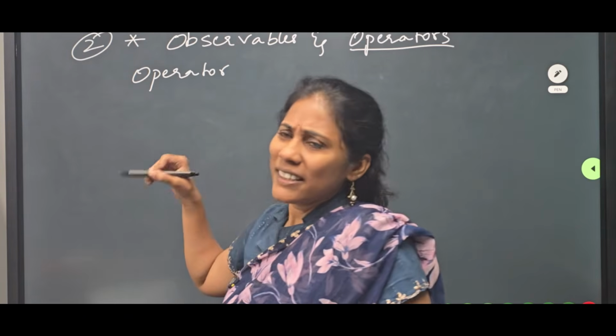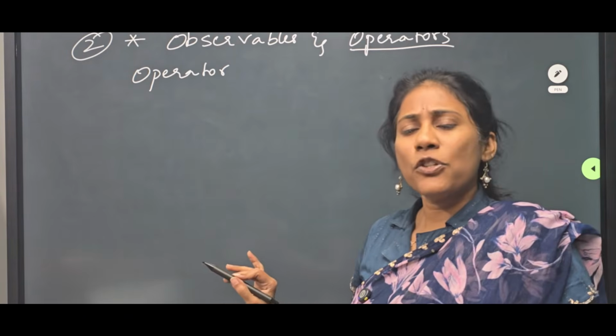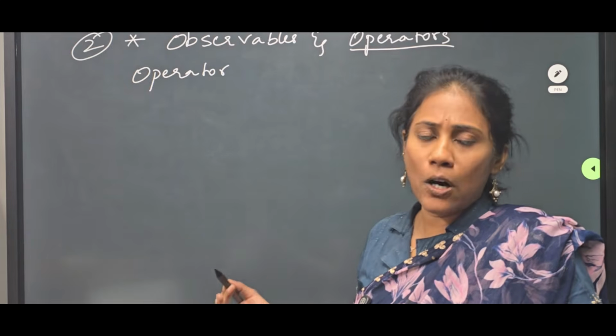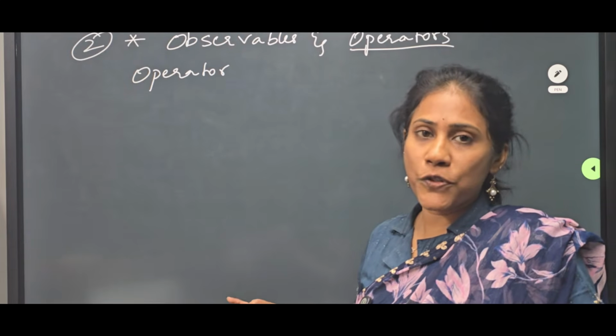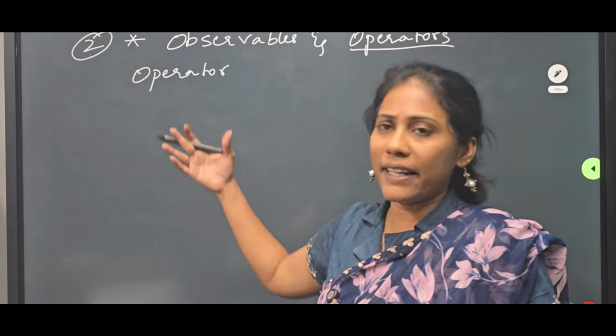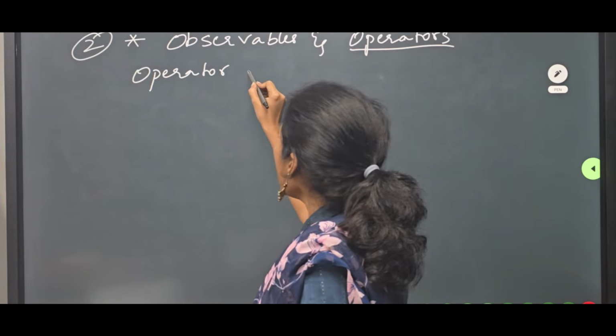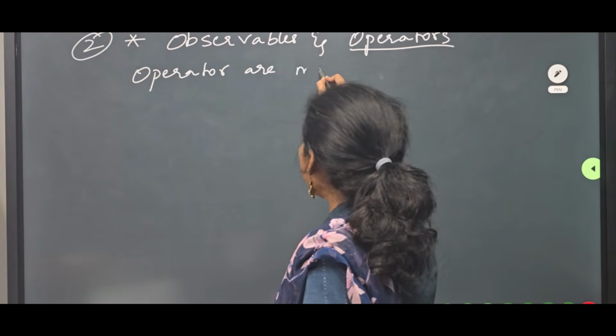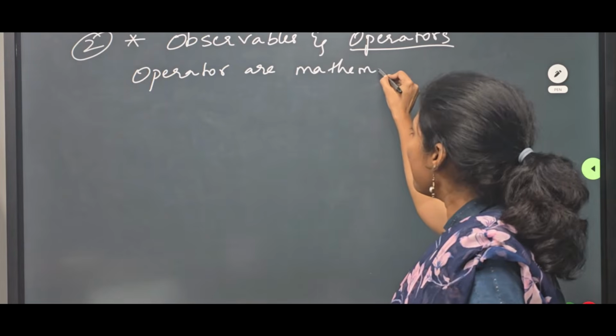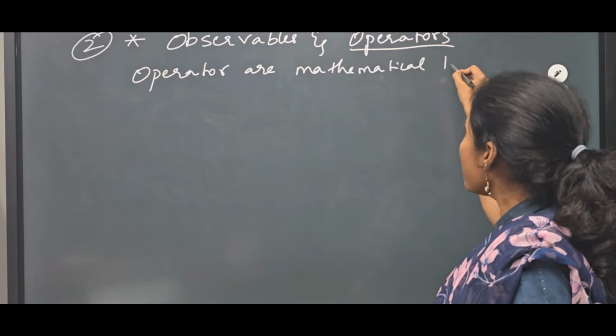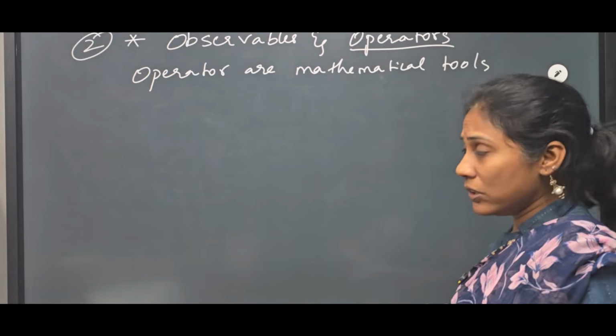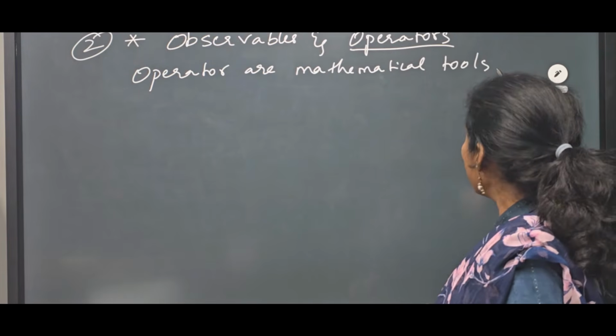You have to tell the definition of operators here. What do the operators tell us? How are they useful? That becomes the second postulate. These operators are the mathematical tools which I explained in the previous video.